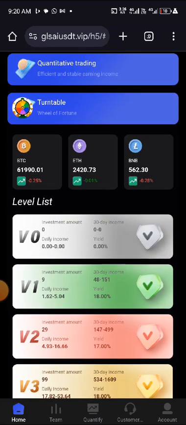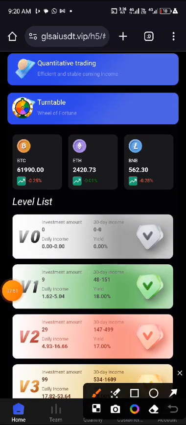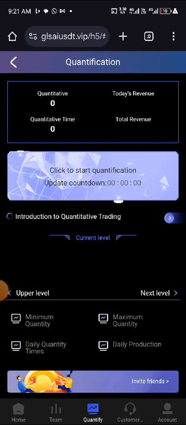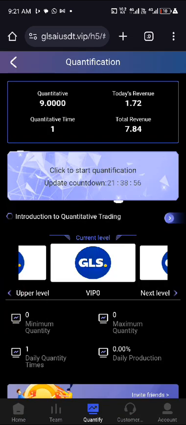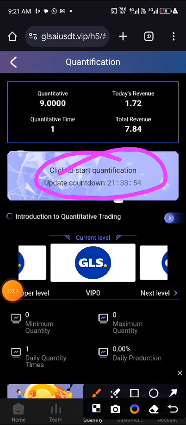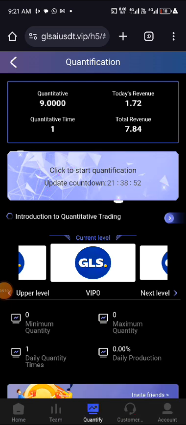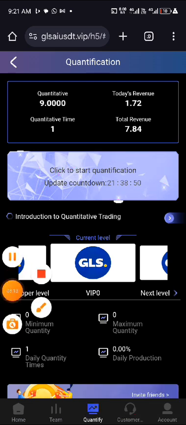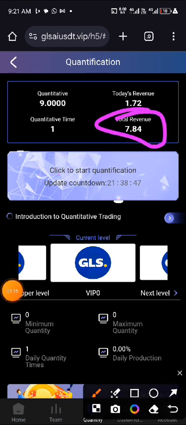After you make your first deposit, the minimum you can deposit on this site is $9, and the minimum withdrawal is $1. After you make your first deposit, you click on quantify here and do it as I did just now. Just click to start quantification. That's all, and your earnings will appear up here.